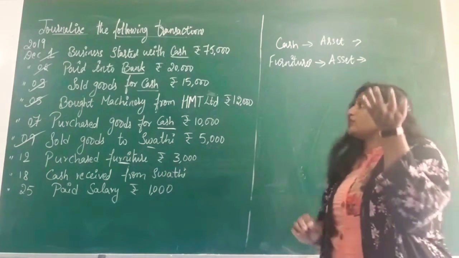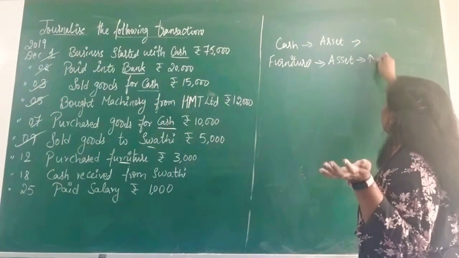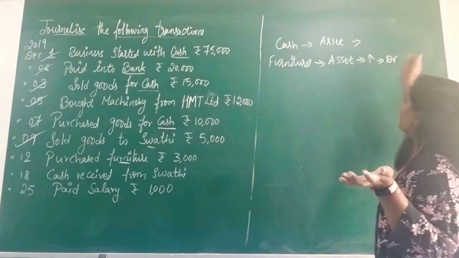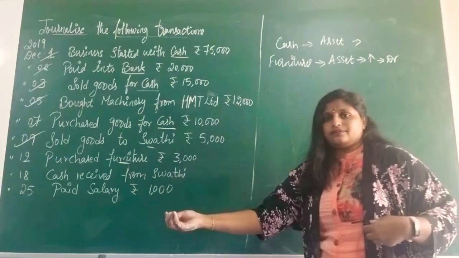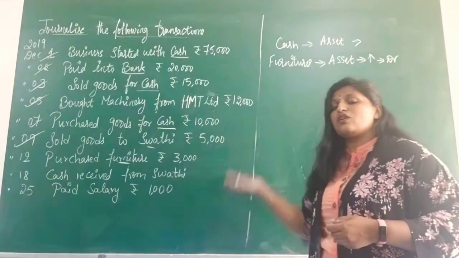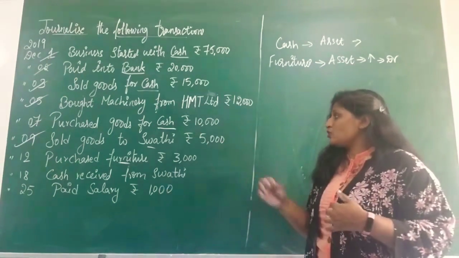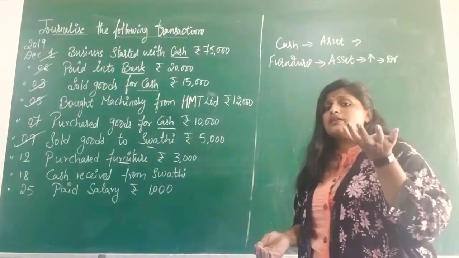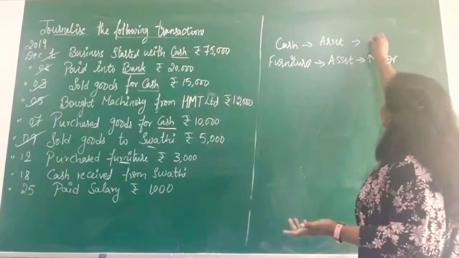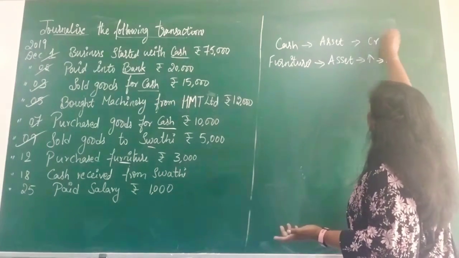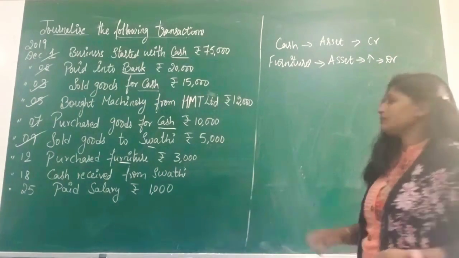The asset value is increasing. So an increase in an asset will be debited. When you purchase, you are paying cash. Is the cash balance decreasing or increasing? In your business, you are paying 3,000. So the cash balance is decreased by 3,000, right? So a decrease in an asset will be credited.